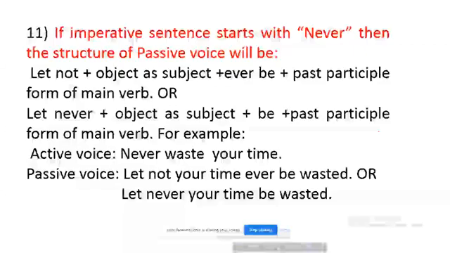For example, active voice never waste your time. In passive voice, let not your time ever be wasted, or let never your time be wasted.